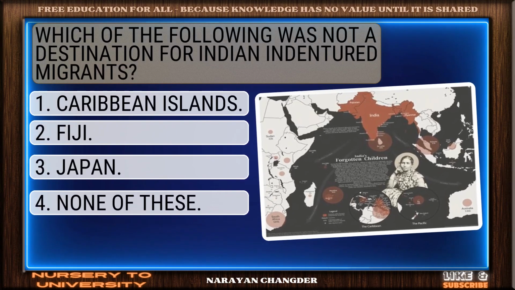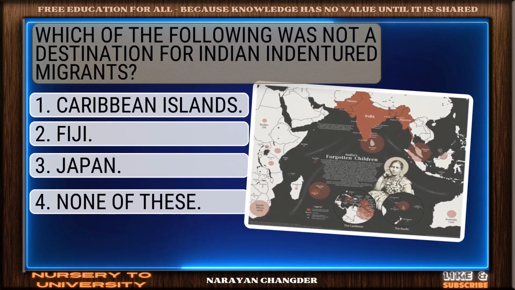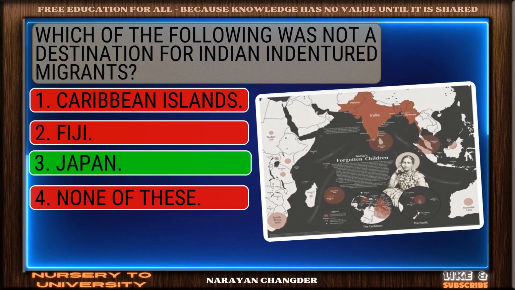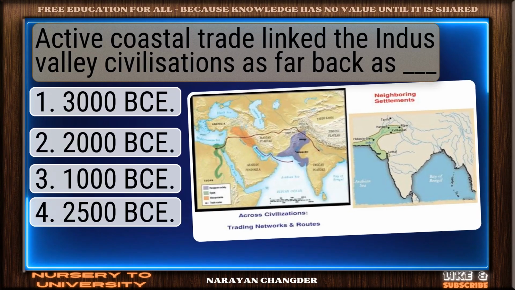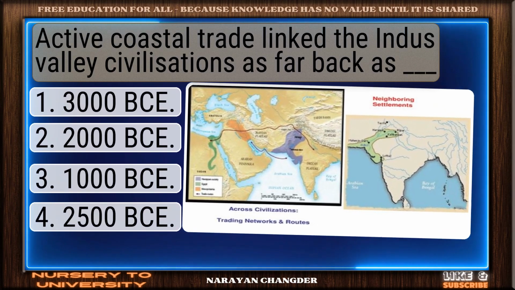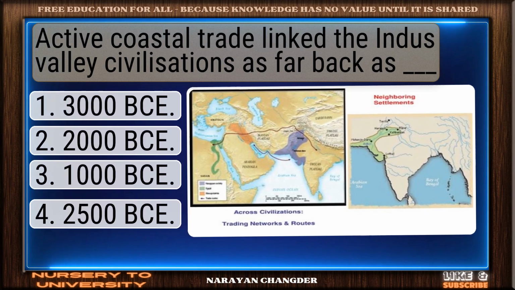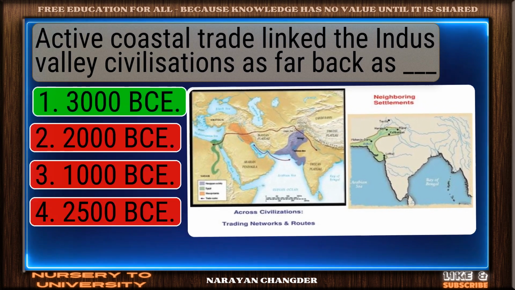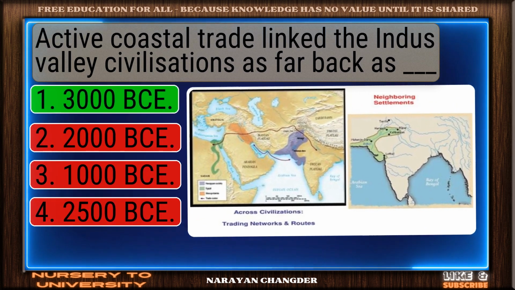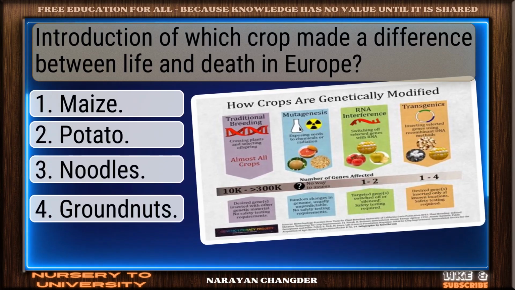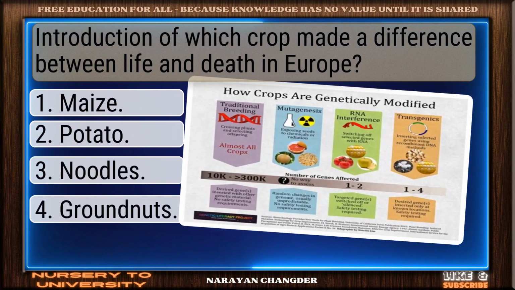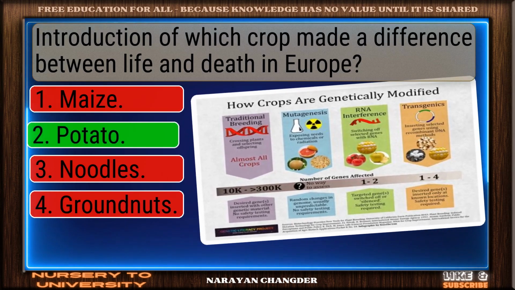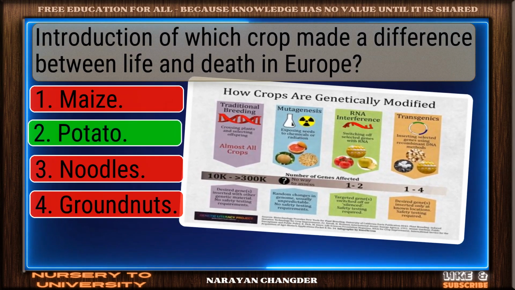Which of the following was not a destination for Indian indentured migrants? Good job, Japan works well. Active coastal trade linked the Indus Valley civilizations as far back as dash. Strong choice. 3000 BC is right. Introduction of which crop made a difference between life and death in Europe? Smart move. Potato is accurate answer.